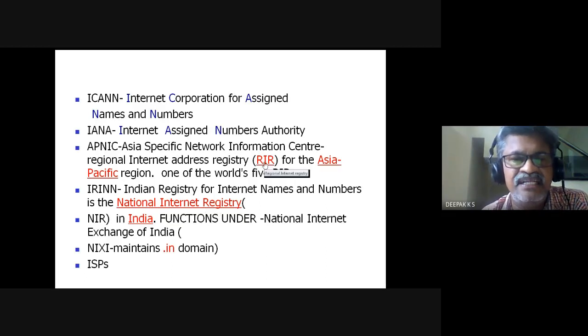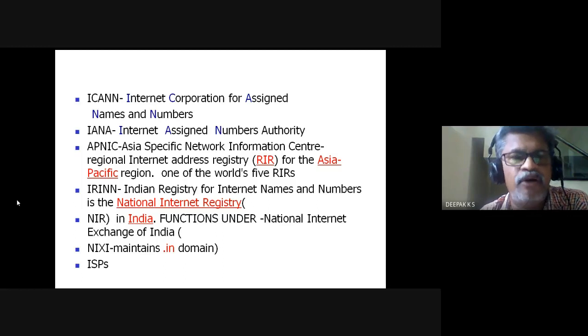This is a regional internet registry, APNIC. And this is in India. This functions under the National Internet Exchange of India, NIXI. They maintain this .in domain. Maybe this agency came first and this came later, in 2012, I think.